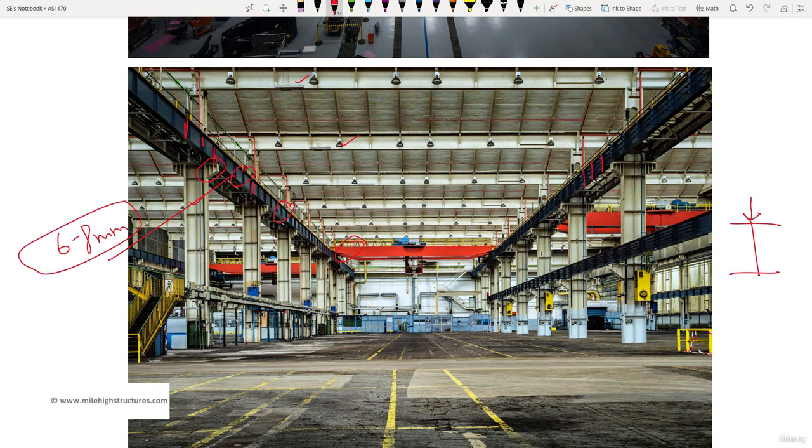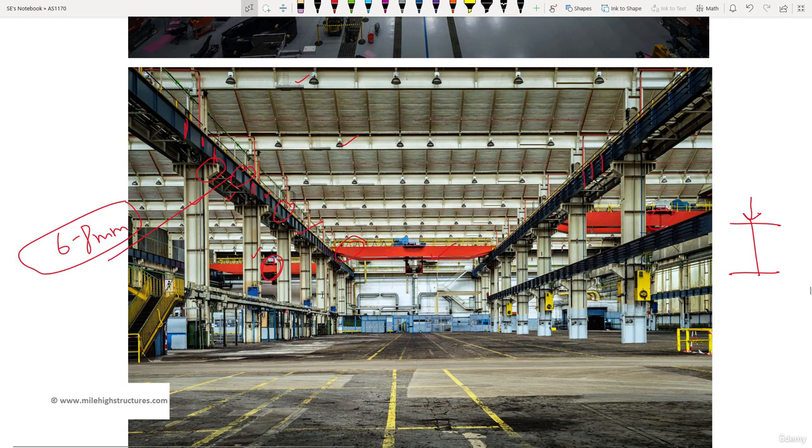So coming back to the discussion, this is basically the gantry girder. This is the crane girder, and one column is also supporting this gantry girder on this side, and this is also another secondary girder, which is basically for this particular crane here. The same is the picture for here also.